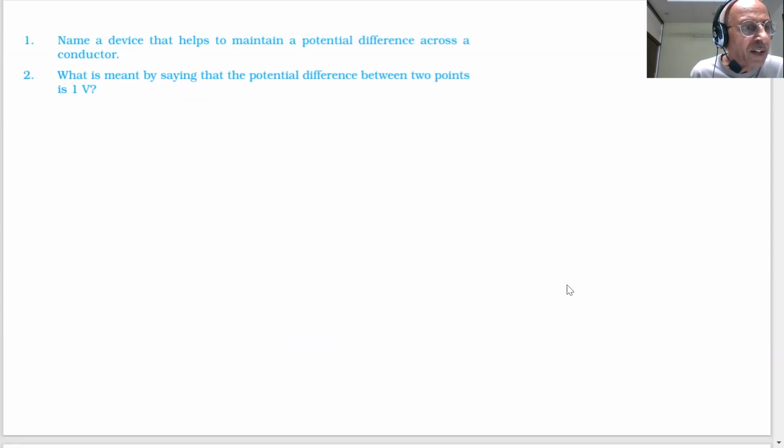You have 30 seconds to answer the question. Which device maintains the potential difference across a conductor, students?